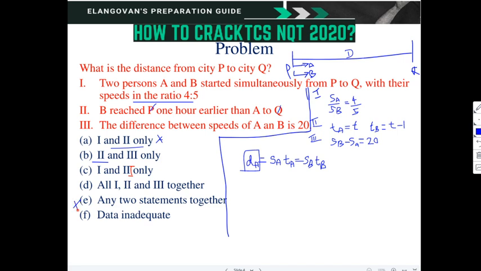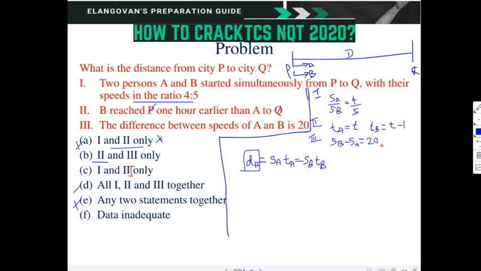Am I right? Any two statements. So this is two statements. So A is not possible, same way E is not possible, and D is also not possible. Sorry, we cannot come to a conclusion like this. Next, second and third only. So let us check with these two.